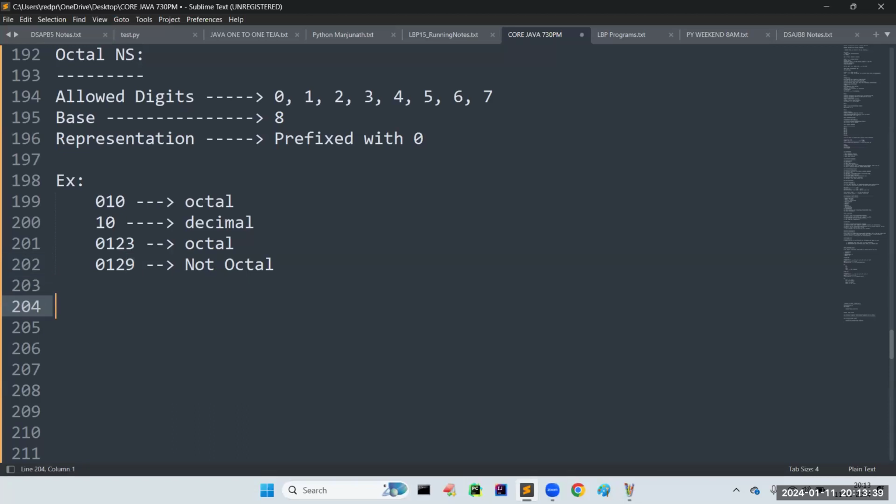In the very beginning days, to represent memory addresses in the system, they used octal numbers. Of course, now the memory capacity keeps increasing day by day. That's why more base is required, and that's why they shifted to hexadecimal. Any doubt about decimal and octal? Are you clear with these terminologies? Yes, sir.